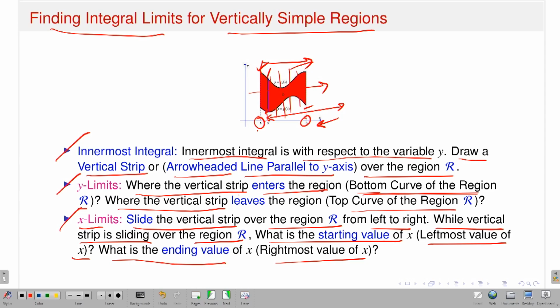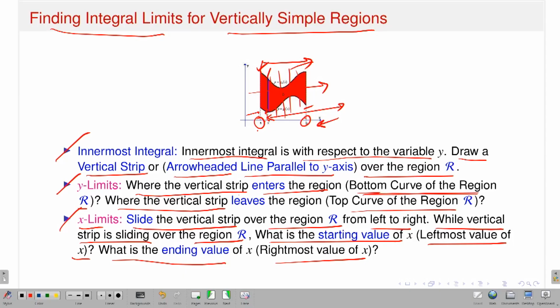Okay. Then what should your y limits be? You have to perform the integral keeping x fixed, and the limits should be g1(x) to g2(x), because it is entering the region at g1(x) and leaving the region at g2(x). And then what do you have to do? You have to perform the x integral.